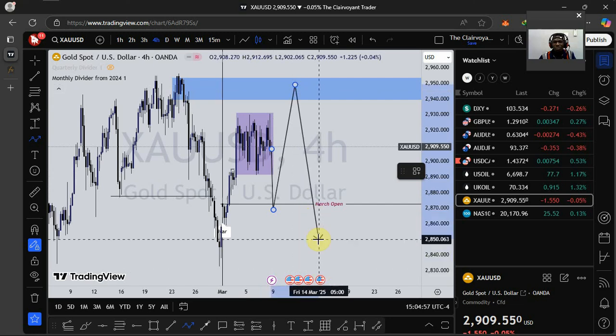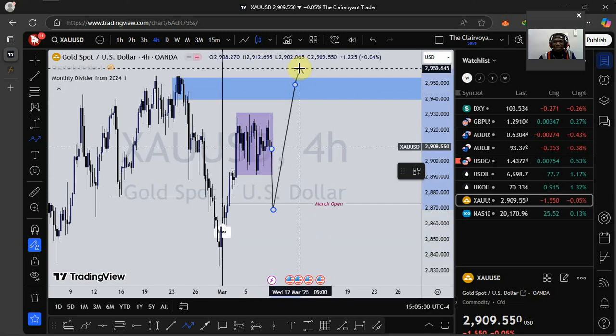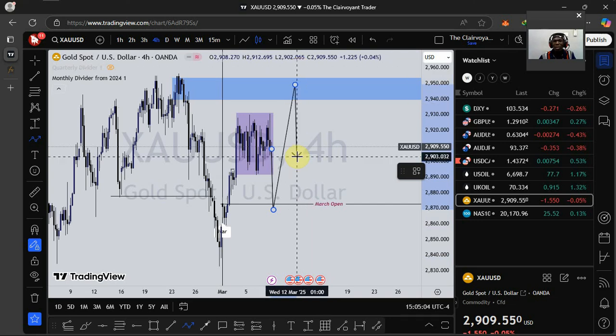I mean, the gold market can react whichever way it wants to react. With the kind of environment we are in now, whereby Trump is giving out his tariffs and all that, the gold market serves as a safe haven. So in case of any geopolitical event or war or something like that, big investors will want to push their money into gold, and that will push the price of gold higher.